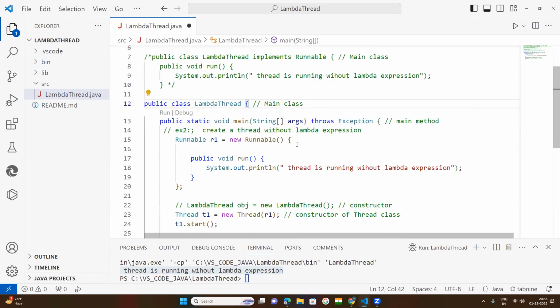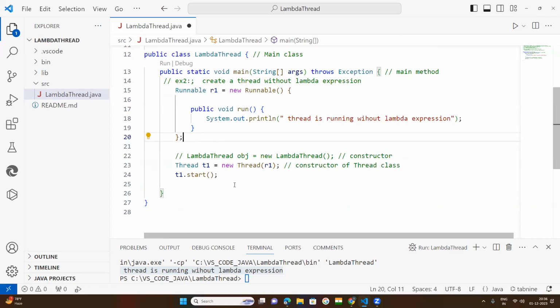Now create the object for the Runnable interface, and in the same way, within this interface, the method has a statement. This print statement is terminated. After that, this run method is terminated. Next, the interface is terminated. Okay, now come down.